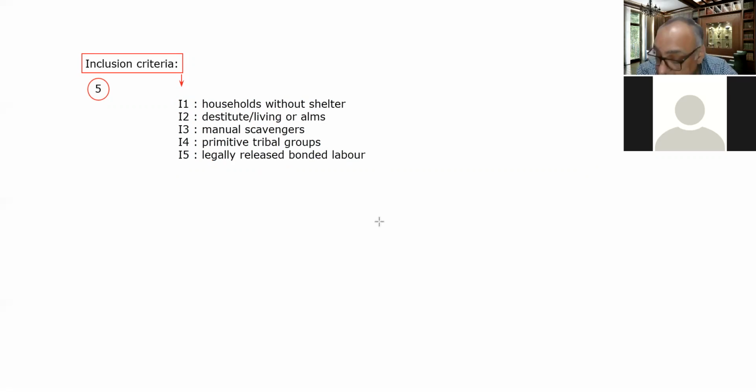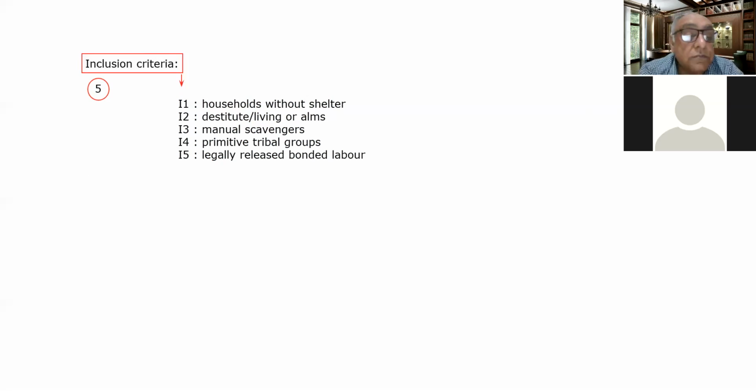So after the inclusion and exclusion criteria, the remaining households are ranked on the basis of their degree of deprivation. These houses are now further ranked on the basis of the degree of deprivation.